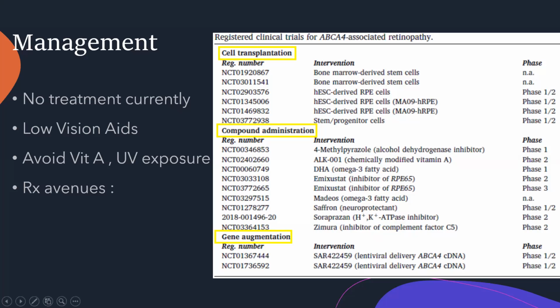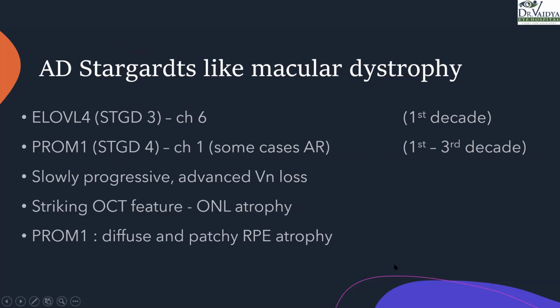And of note here for PGs, and in general for your information also, is that this ABCA4 gene is a slightly bigger gene. So usually these gene augmentations, gene therapies are done via adeno-associated viral vectors, right? But that vector is small as opposed to the ABCA4 gene. Hence, lentiviral delivery vectors are used for this particular disease, right? Just for the exam.